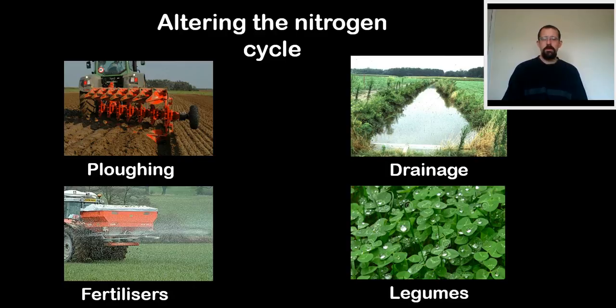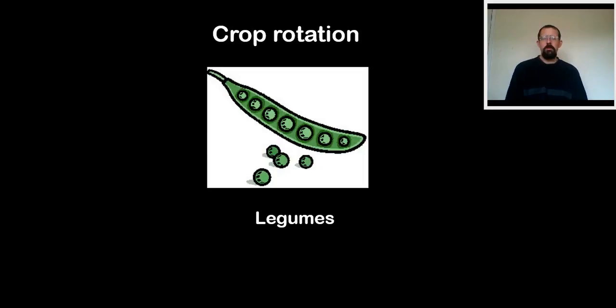The last one is important in the last part of the cycle, which is crop rotation. In crop rotation, there are different systems in which we go through planting one type of plant one year, and then on the same area, a new type of plant. Not just any plant, we do it through a cycle of particular varieties of plant.